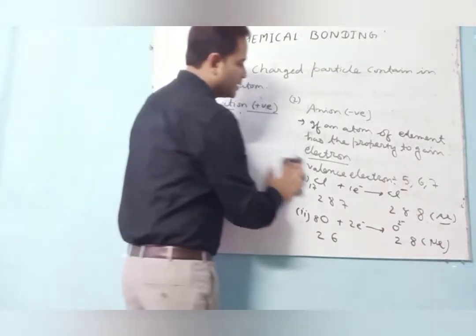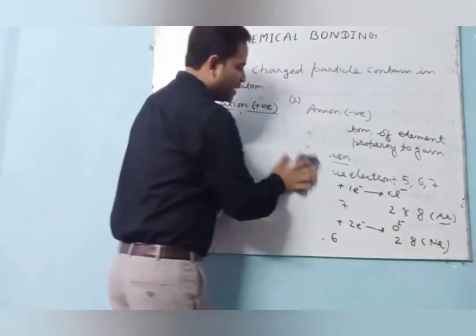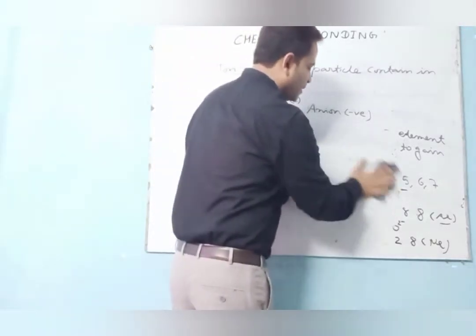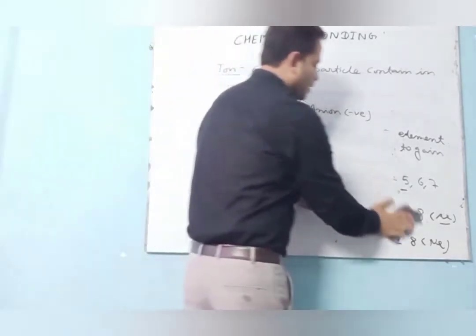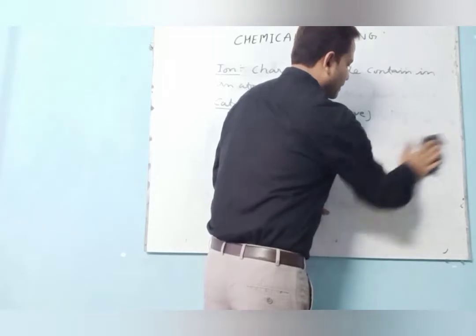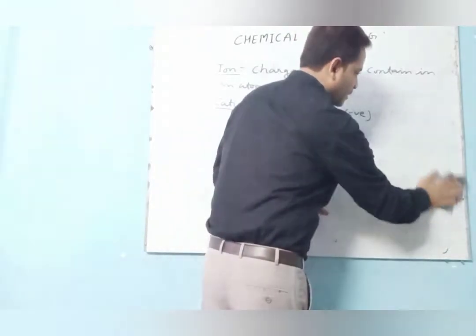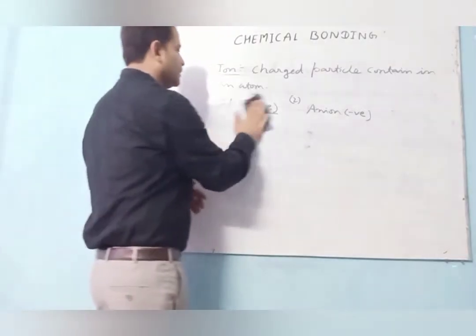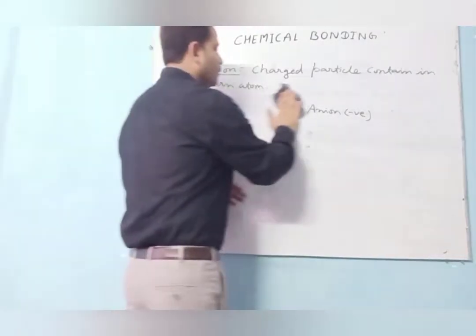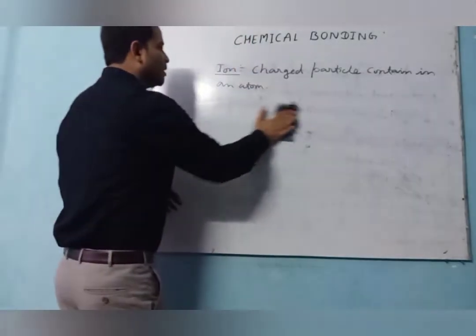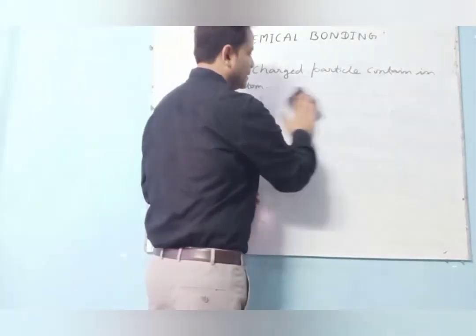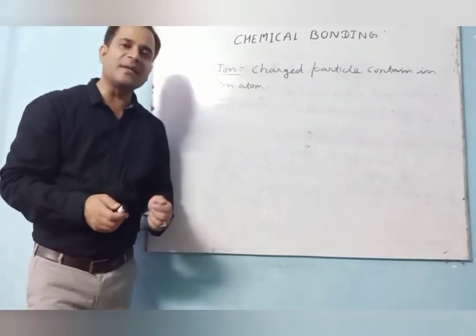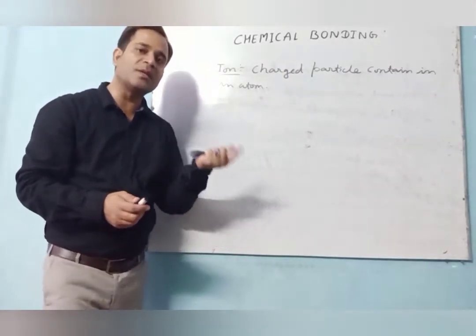Now, second thing, on the basis of charge, I am giving you the difference between cation and anion. Now, one thing here, because this is a very important question that may be asked: what is the difference between the sodium atom and sodium ion?